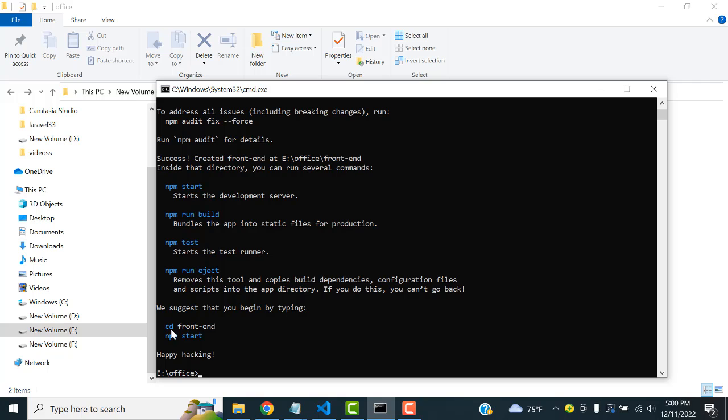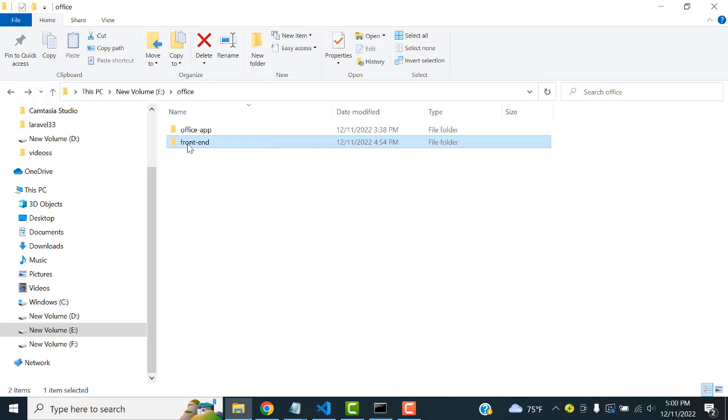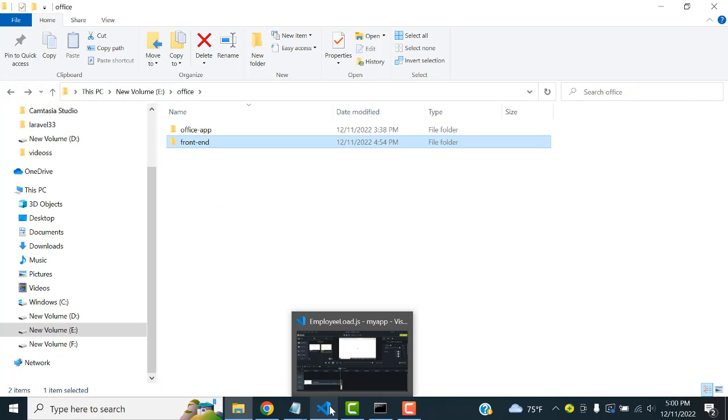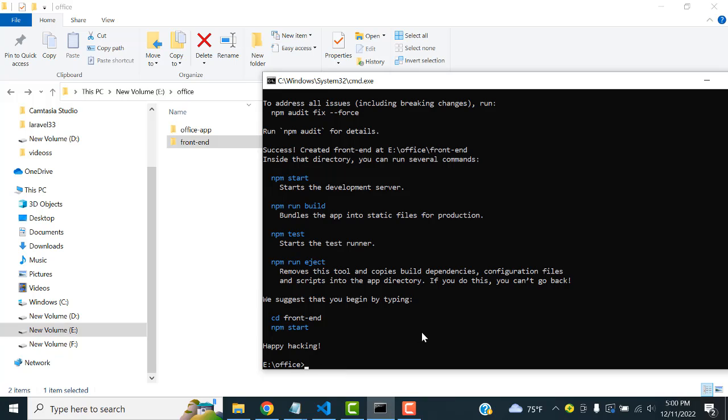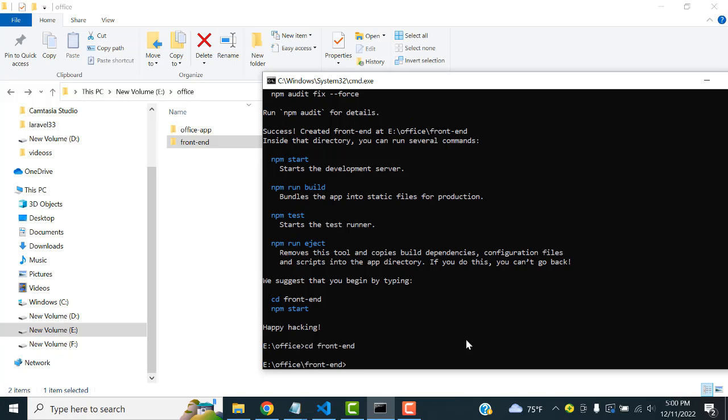Now you have to access the folder. You have to go inside this folder. You can double click the folder and go in here. Otherwise you have a single command. That's it. Simple. Here, cd frontend. You type it and press the enter key. Now you go inside this folder, the frontend folder.